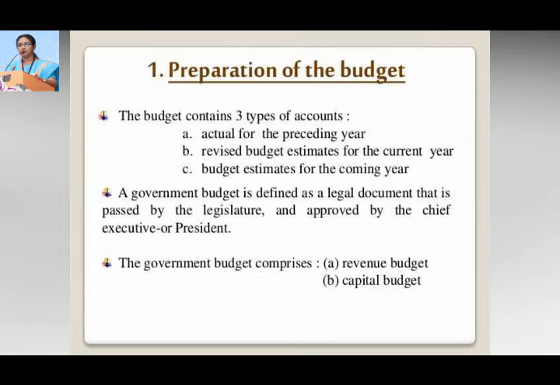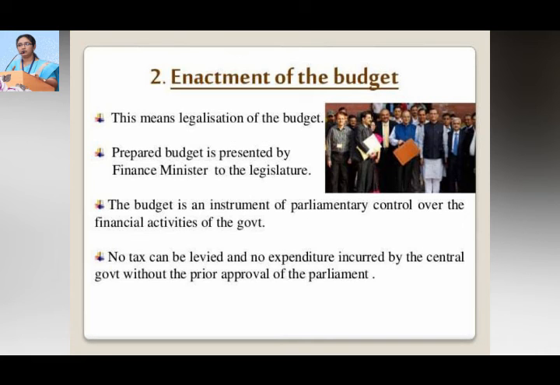A government budget is defined as a legal document that is passed by the legislature and approved by the chief executive or the president. The government budget comprises the revenue budget and the capital budget. So this is the first step. The second one is the enactment of the budget, which means the legalization of the budget prepared and presented by the finance minister to the legislature.